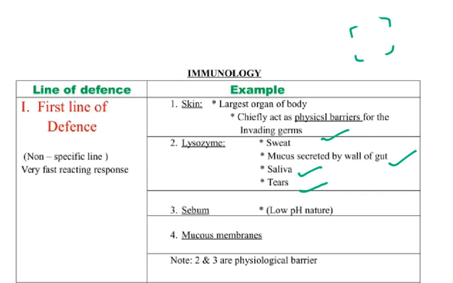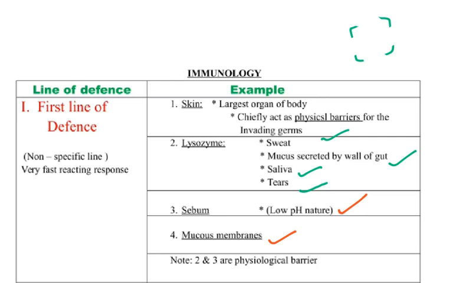Next, about sebum, which is low pH in nature. The low pH itself kills the microbes. Sebaceous glands are going to secrete the sebum. And the mucous membranes, the various kinds of mucous membranes, like in the respiratory tract and the alimentary canal, are going to trap the microbes here.